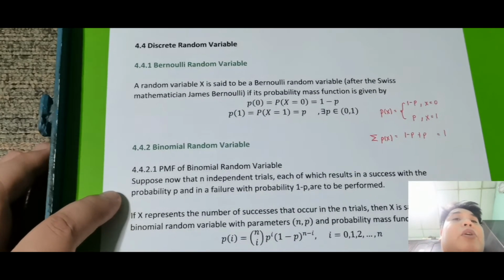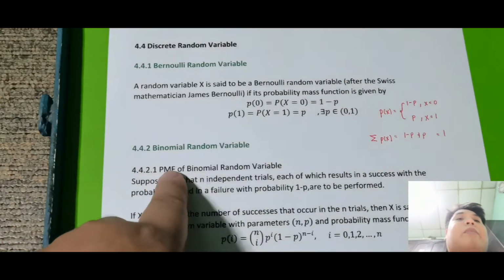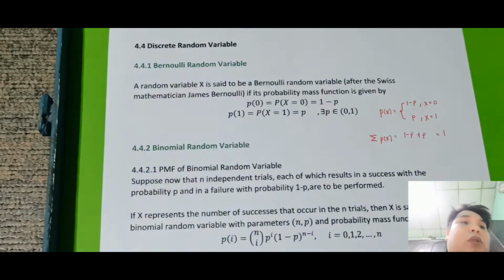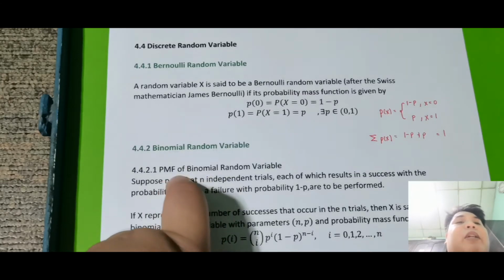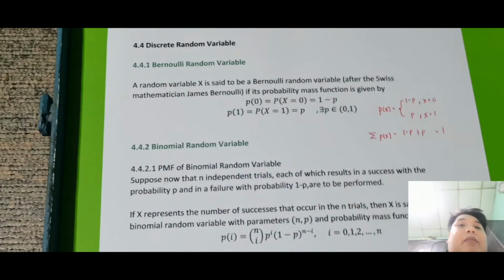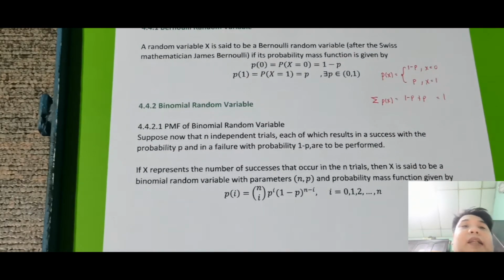Next is 4.4.2. So this is the binomial random variable. Under the binomial random variable, meron tayong tatlong topic. So in this video, pag-uusapan natin is the probability mass function of a binomial random variable with example. So again, PMF of a binomial random variable. Okay, so suppose now that n independent trial.